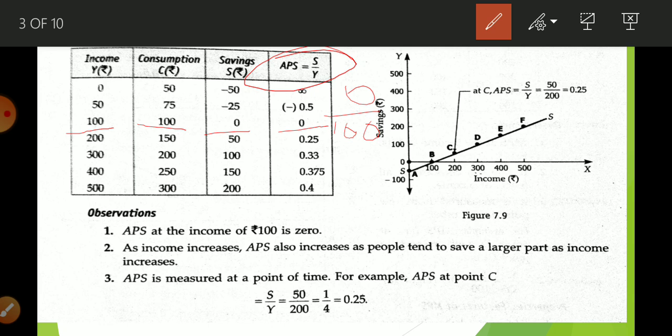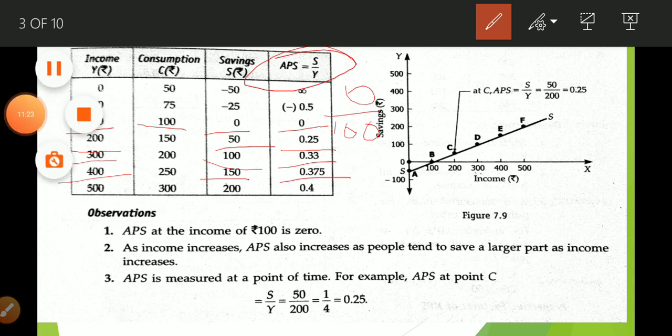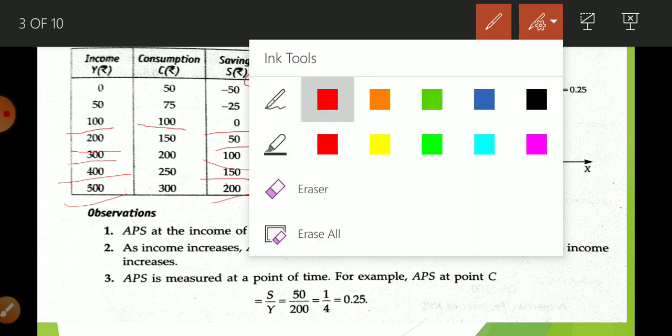Dividing 50 upon 200, we get 0.25. Dividing 100 upon 300, we get 0.33. Dividing 150 by 400, we get 0.375. Dividing 200 by 500, we get 0.4.